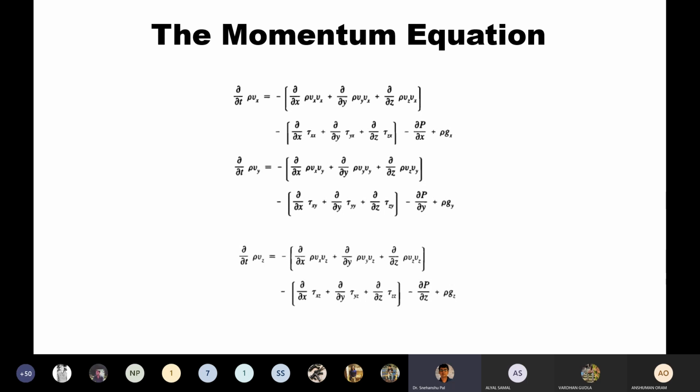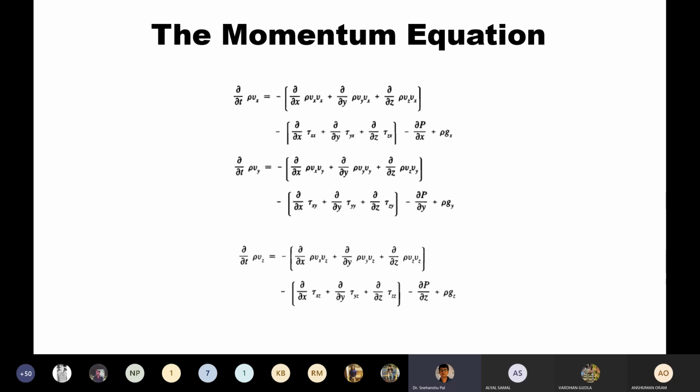Now we can summarize all those things and get the x component of the momentum equation. Here you can see del t of rho vx equals minus del x of rho vx vx, del y of rho vy vx, and del z of rho vz vx. So the vx component is always there, as the x velocity component for this x component momentum equation formulation.